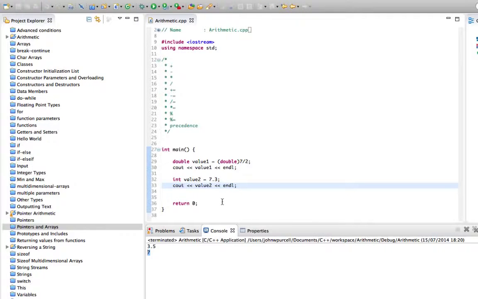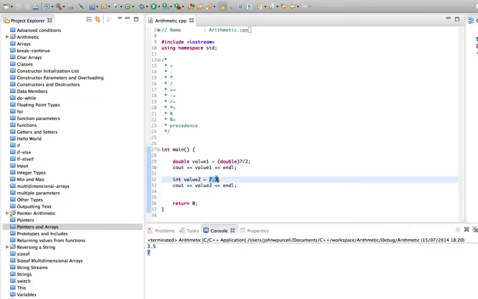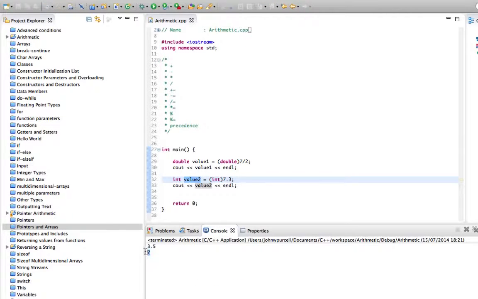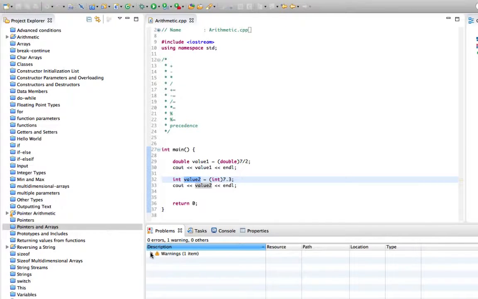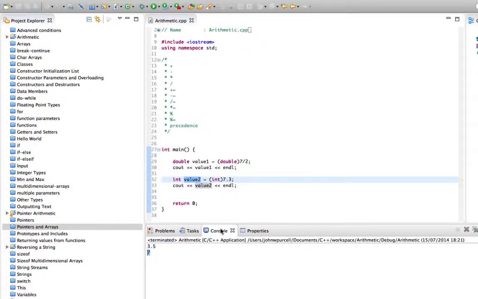So it's just thrown away the remainder because we had a double here and we're trying to put it into an int. But to get rid of the compiler warning, we can cast this explicitly to an int, and then we will still throw away the stuff after the decimal point, and we'll get an integer. So this gives us 7, and there's no compiler warning when it compiles. Okay, so there's no warning here.